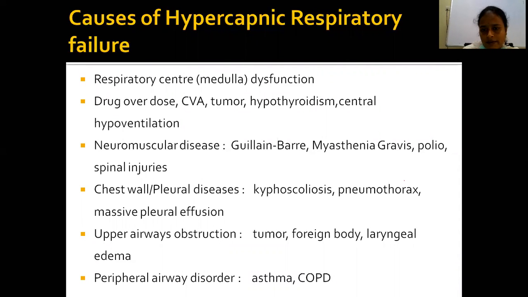neuromuscular diseases like Guillain-Barré, myasthenia gravis, muscle atrophies, poliomyelitis, any spinal injuries, and chest wall or pleural diseases including kyphoscoliosis, pneumothorax, massive pleural effusions, any upper airway obstructions like foreign bodies, tumors, laryngeal edemas, etc. Any peripheral airway disorders like asthma, COPD. Type 1 is mainly a purely pulmonary disorder. Lung involvement is sufficient for type 1 failure. Type 2 is mainly ventilatory failure.